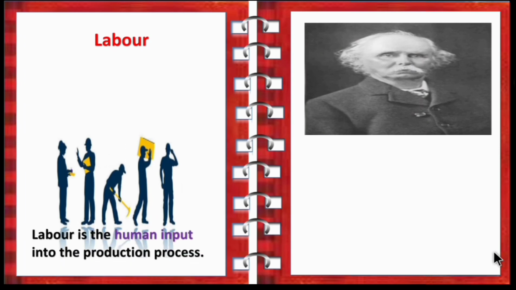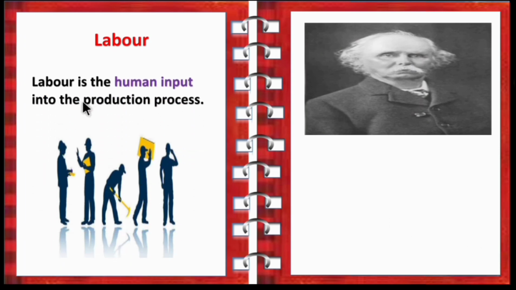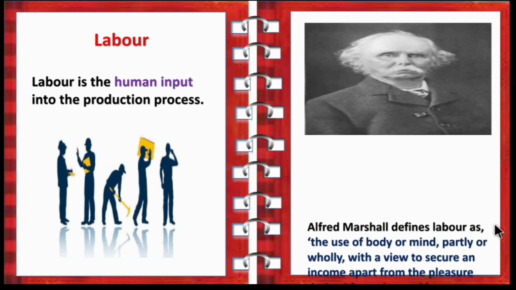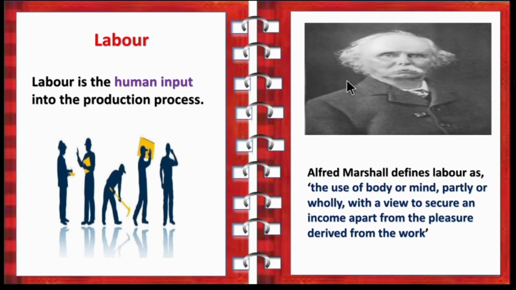So the definition of labor. Labor is a human input into the production process. So according to Alfred Marshall, an economist, a labor is a person who uses the body or mind partially or wholly, wholly means fully, with a view to secure an income apart from the pleasure derived from the work.